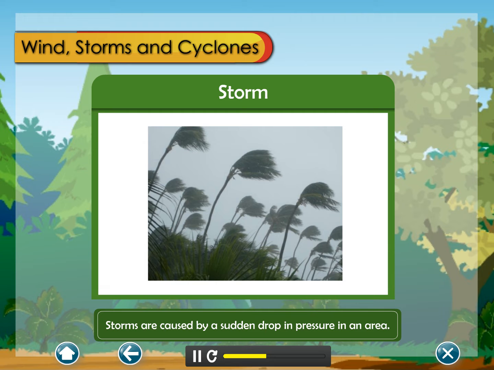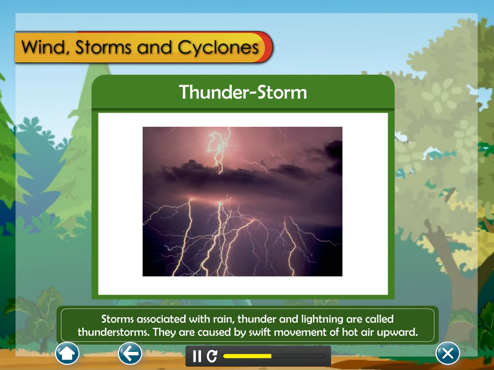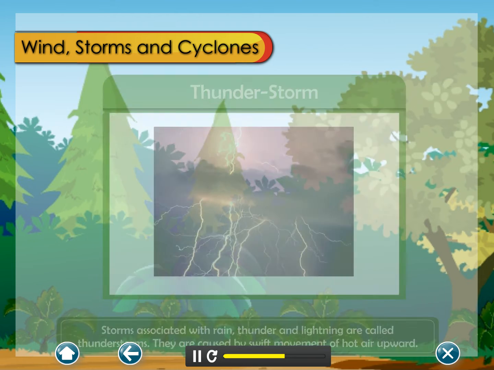Storms are caused by a sudden drop in pressure in an area. Storms associated with rain, thunder, and lightning are called thunderstorms. They are caused by swift movement of hot air upward.